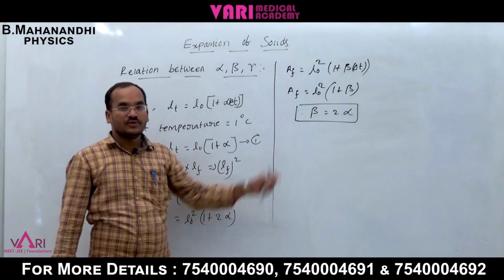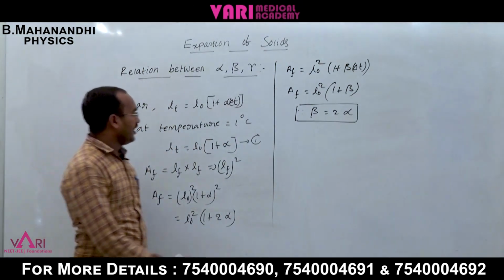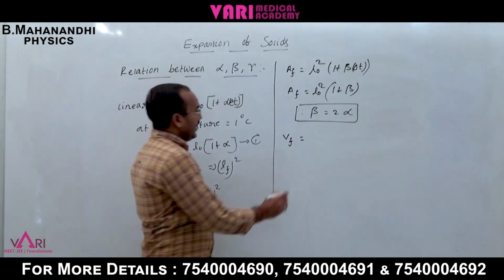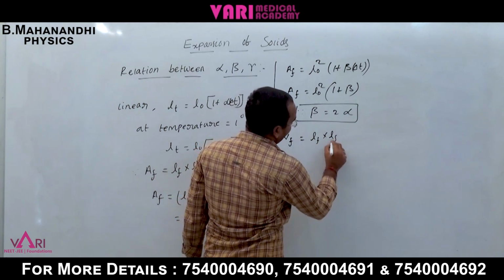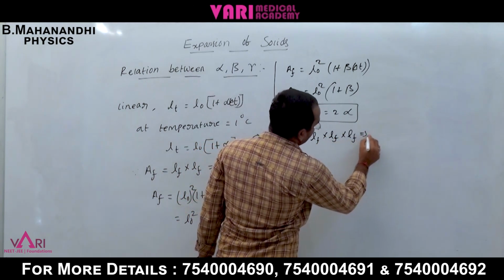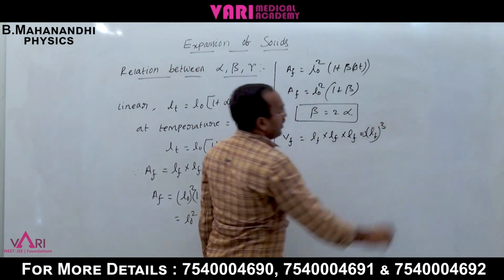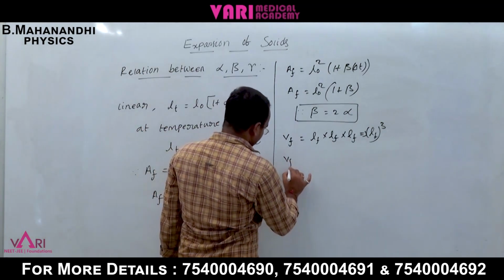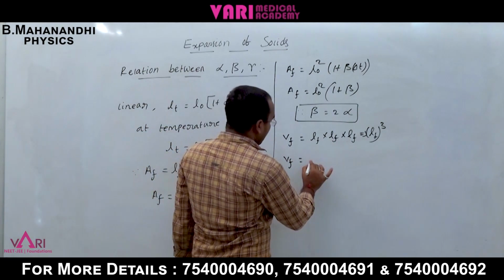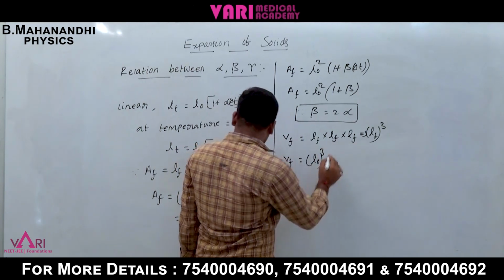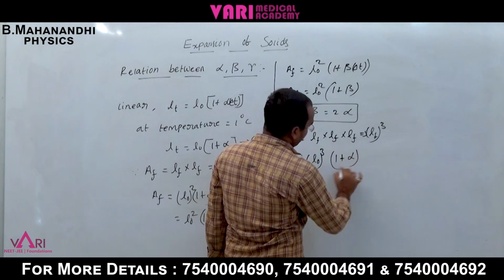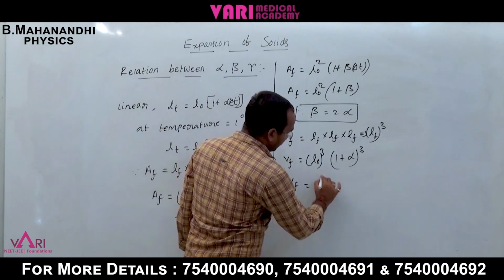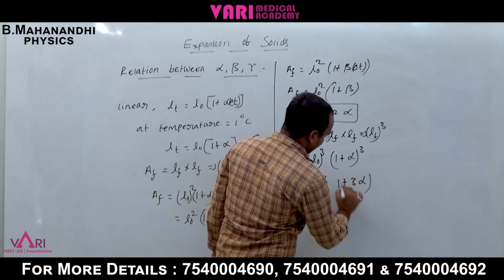Next, volume. Finally VF is equal to LF into LF into LF, which is LF cubed. Length into length into length means volume. Finally VF is equal to L0 cubed into 1 plus alpha whole cubed, so VF is equal to L0 cubed into 1 plus 3 alpha.